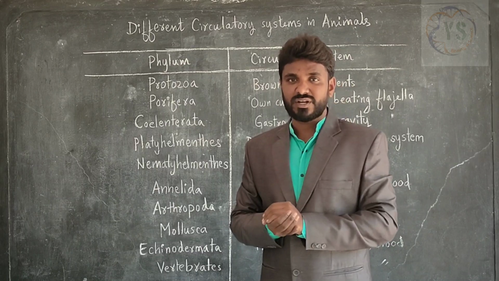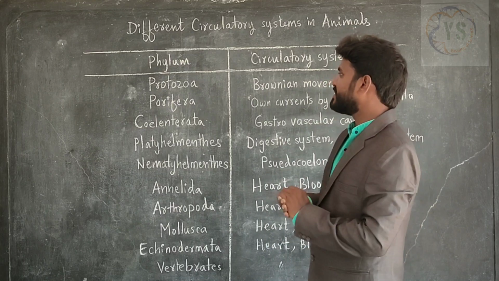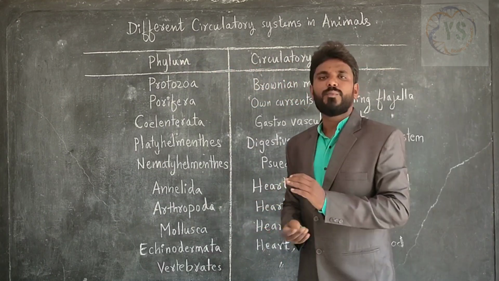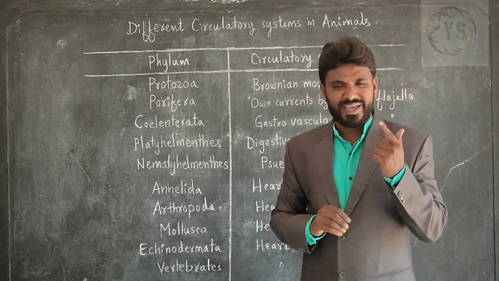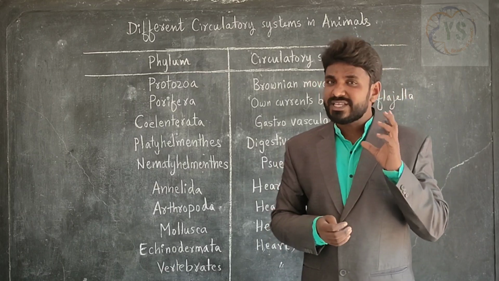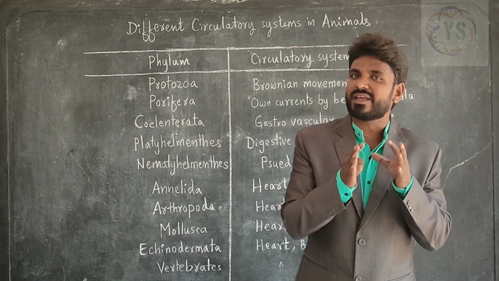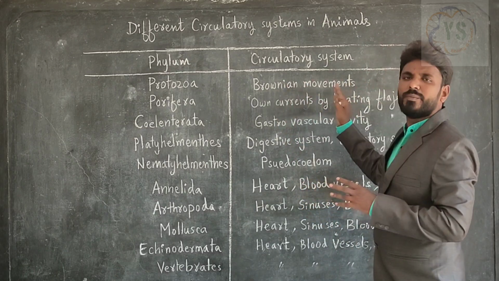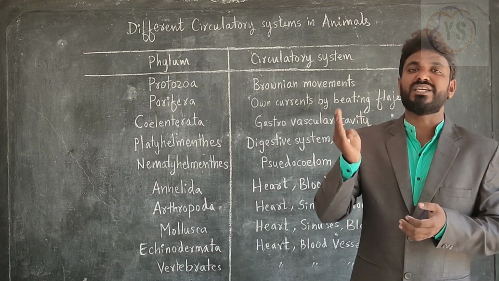So now let's concentrate on the different kinds of circulatory systems in animals. First, here we have phylum and circulatory system. Protozoa. The examples for the Protozoa phylum are amoeba, paramecium and euglena. All these are unicellular organisms. As they are unicellular, their method of circulation is very simple. They follow Brownian movements.